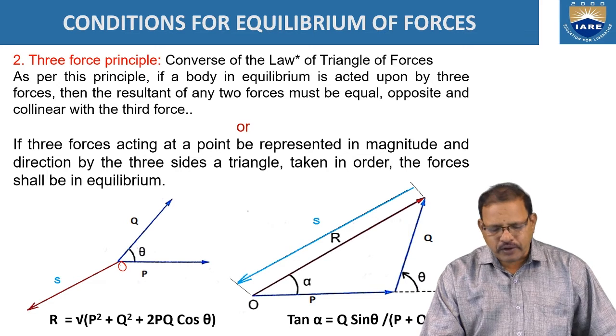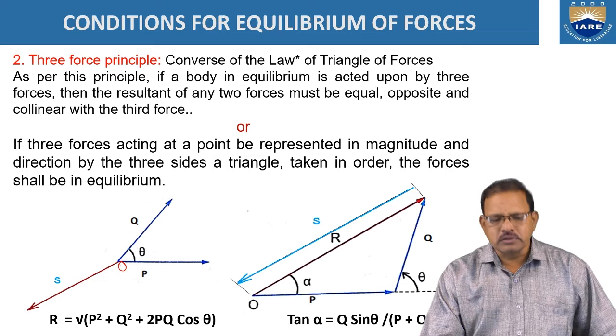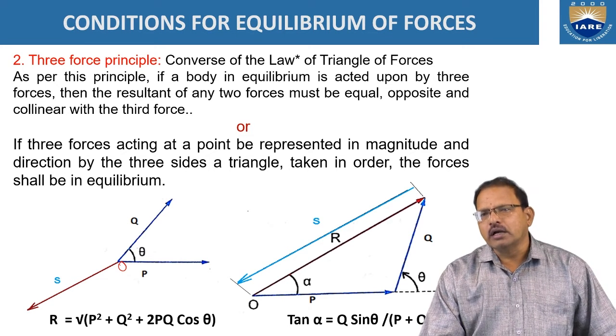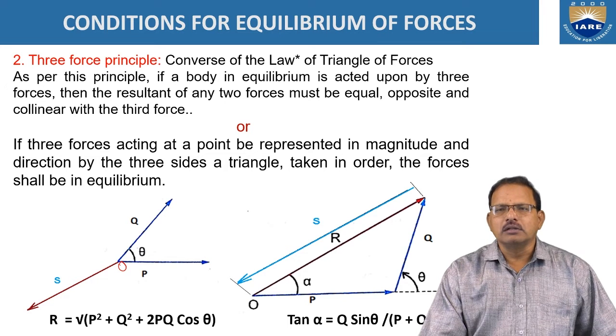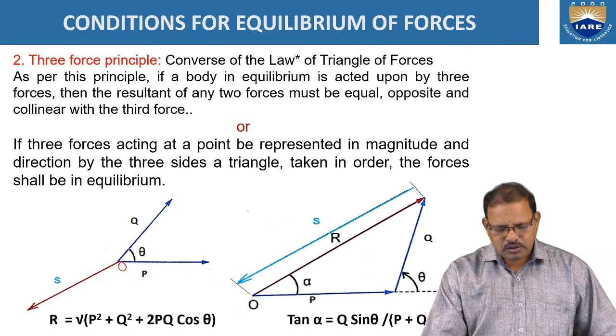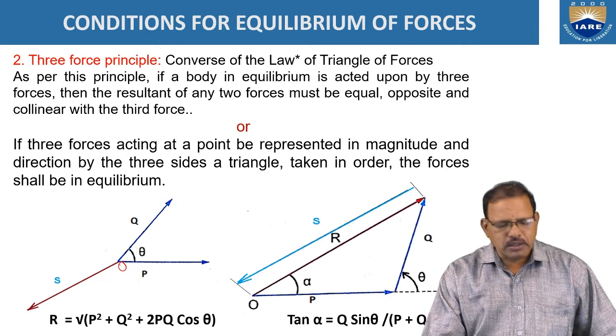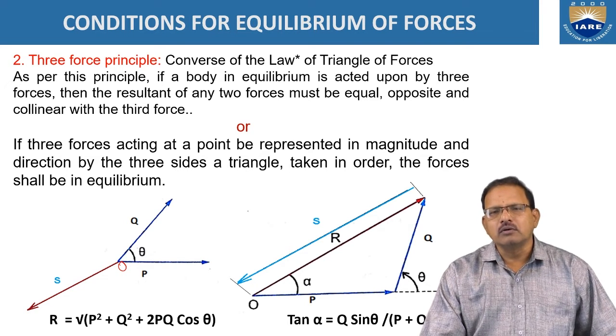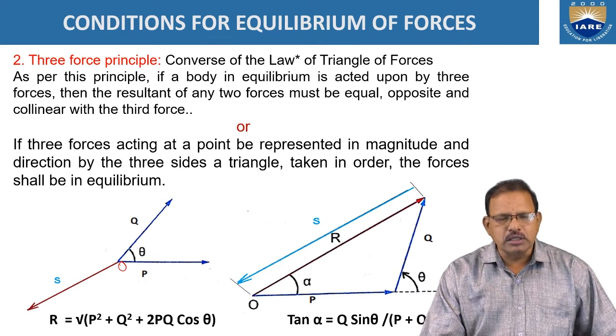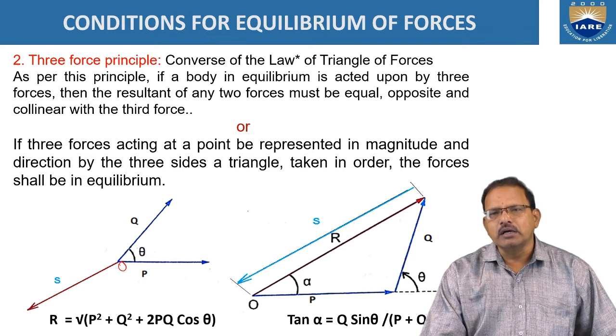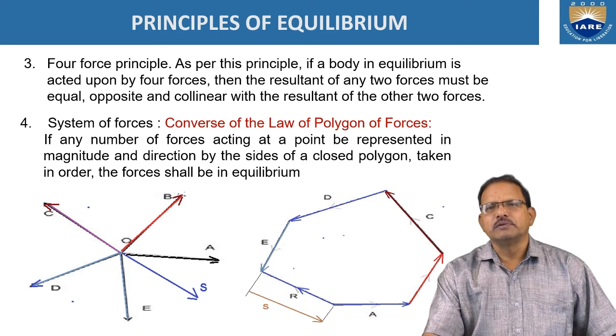And the line of action of the forces is the same. In other words, the resultant force as well as the equilibrant, that is the S force, both should be equal in magnitude and acting in opposite directions, and they are collinear. So the resultant force is given by, according to the trigonometric relations, R equals the square root of P square plus Q square plus 2PQ cos theta, where theta is the angle between the forces P and Q.